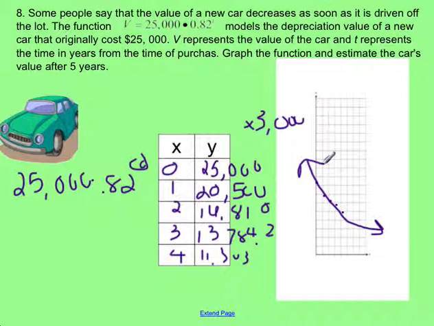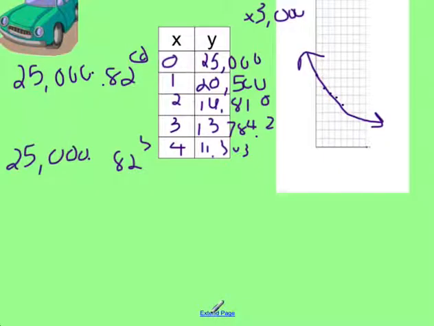Okay? So then, next, we want to figure out what the value of the car is going to be after 5 years. So what we're going to do is calculate it out as if we were doing a fifth value. So we're going to take 25,000 times 0.82, and raise it to the fifth power. Go ahead and punch that in your calculator.